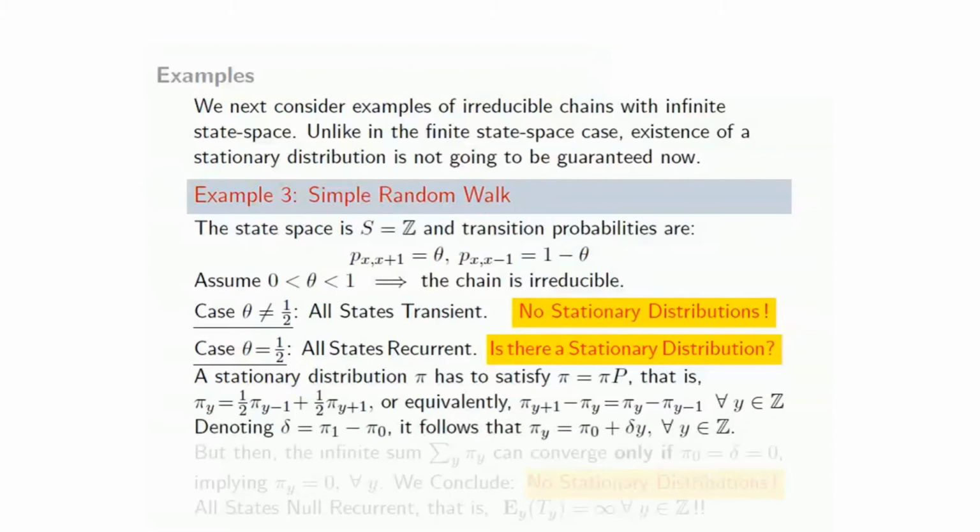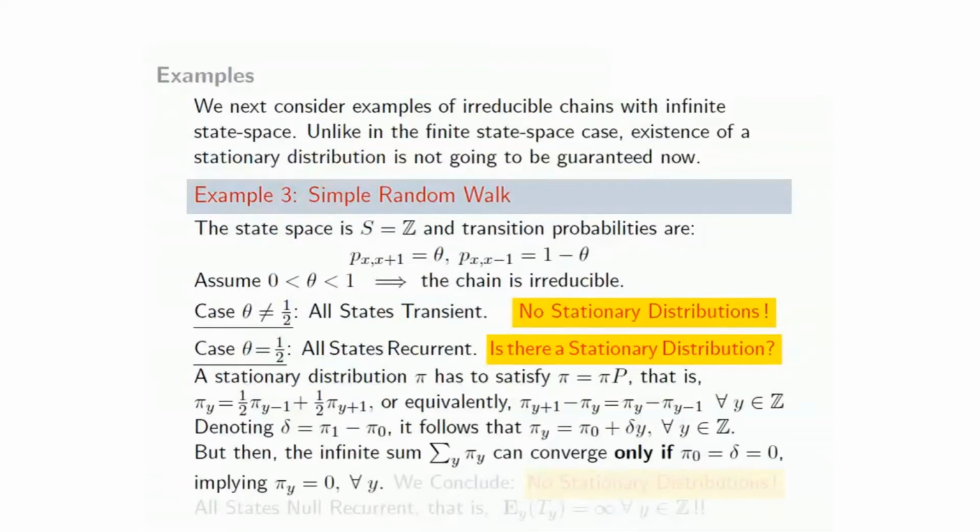So that means that the successive pi y's have the same common difference. So denote that common difference to be delta. So say delta is pi 1 minus pi 0. Then of course you all know the formula for the sum of an arithmetic progression. So you end up getting pi y equal to pi 0 plus delta y for all y in Z, which means we are able to express all the pi y's in terms of pi 0 and the common difference delta. So if we can find the common difference delta and find the pi 0, then we can find the stationary distribution.